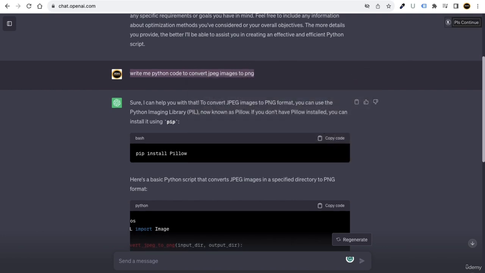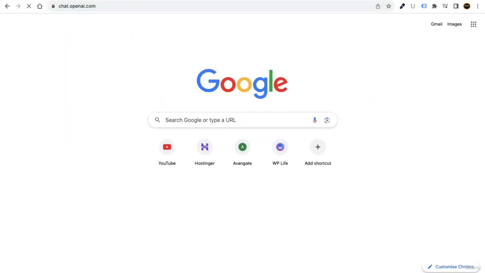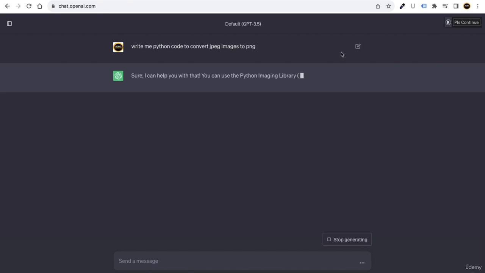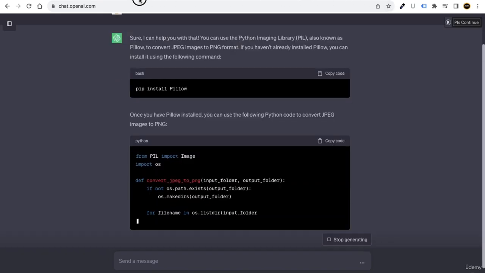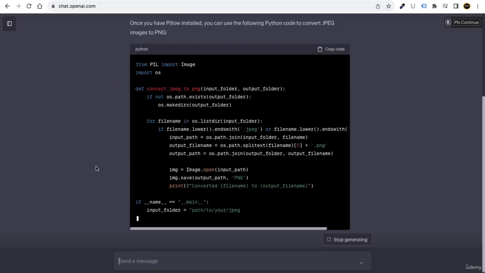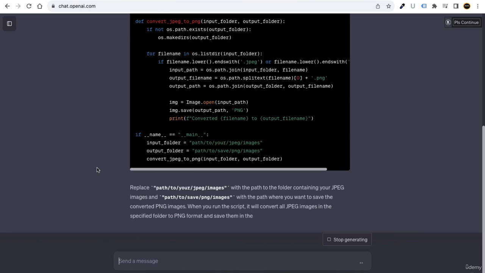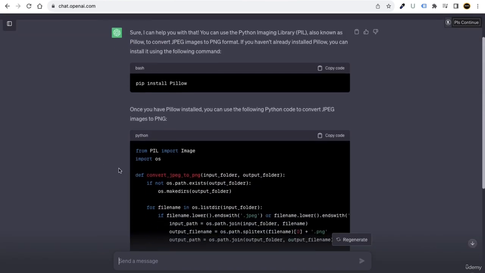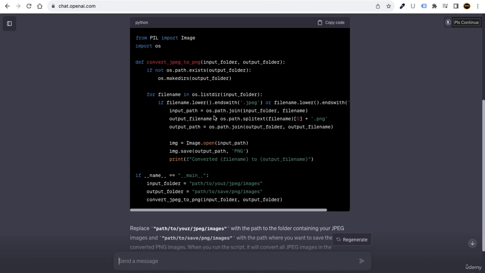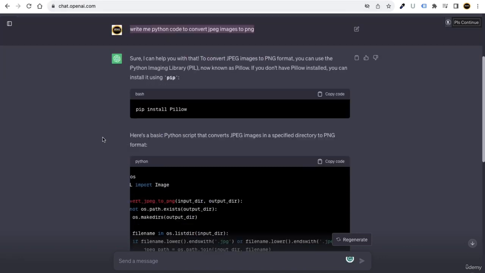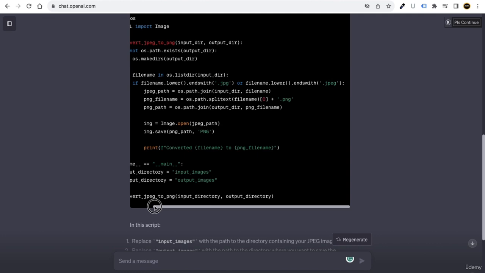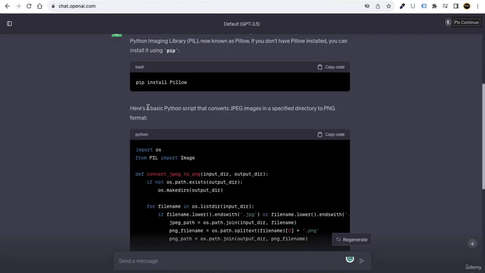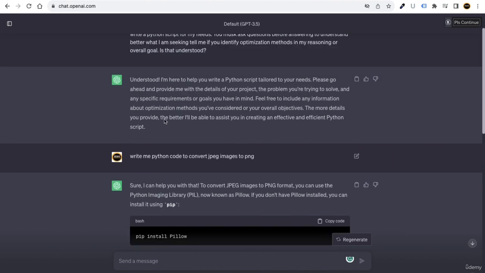For example, if I directly paste this question over here, you can see it will also give a response, but it is not giving the response it should. It is not giving very in-depth code here. If you are a Python scripter, you might know about that. In this way you can see it will give you a very simple, easy response, because you have already told it that you are an expert.